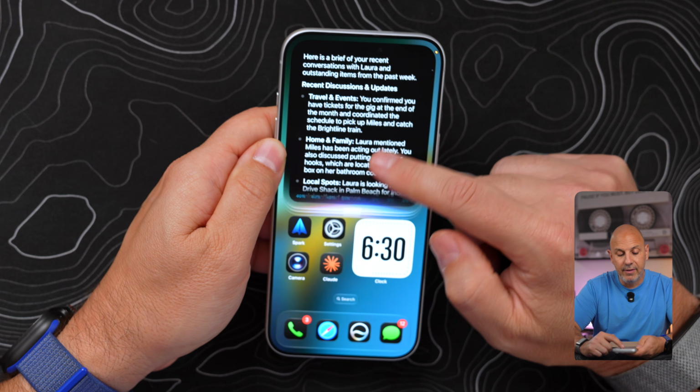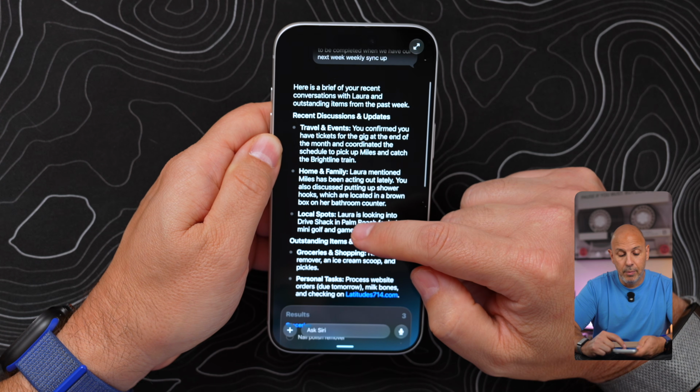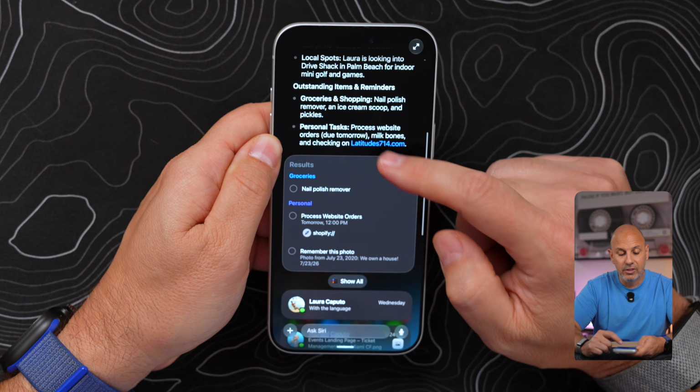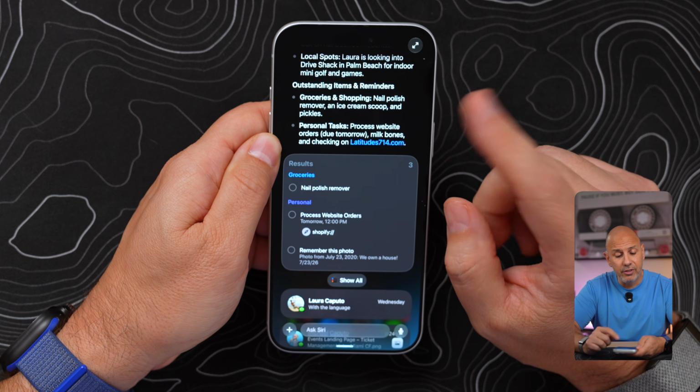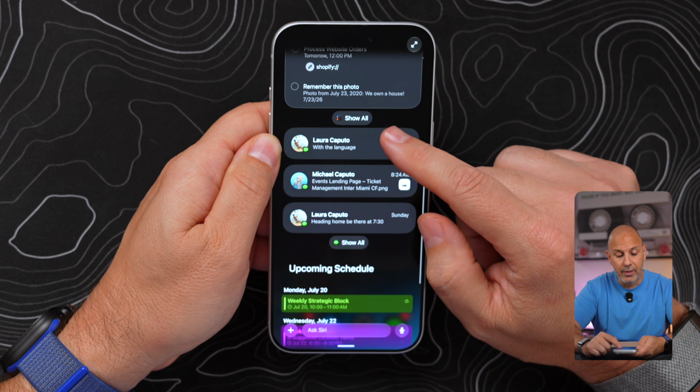Here's your brief of everything you've talked about with the person that you identified. It tells you everything that you're looking to do, anything that's outstanding, including items that are on your reminders list that you've tagged that person in, and things that you might have discussed when you were together, and your schedule. This is either incredibly useful or slightly terrifying, but honestly, probably both.